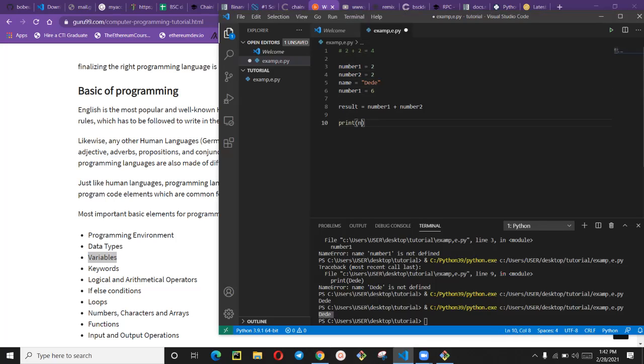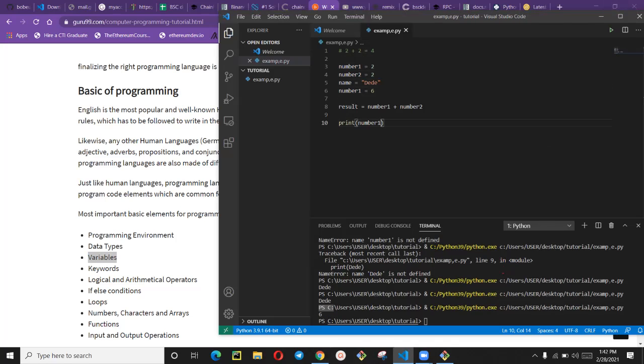So now let me print number one again. You will see what it will print for you. It will not print this 2 for you again. Can you see from here? It is printing 6. So that is what variable means. That means it has changed here.